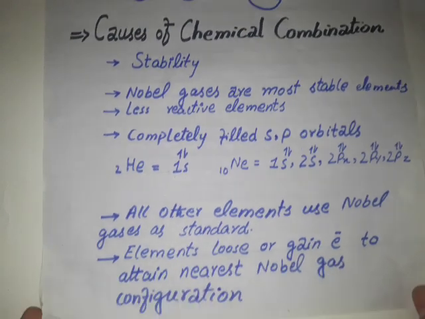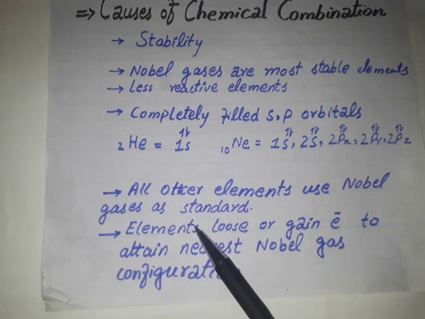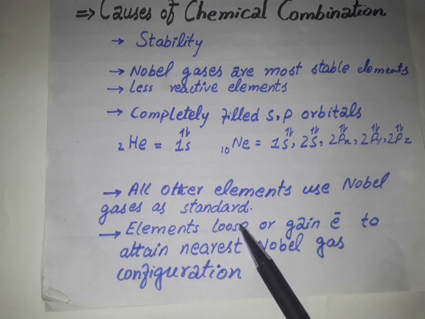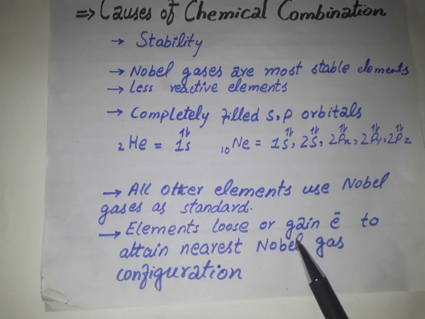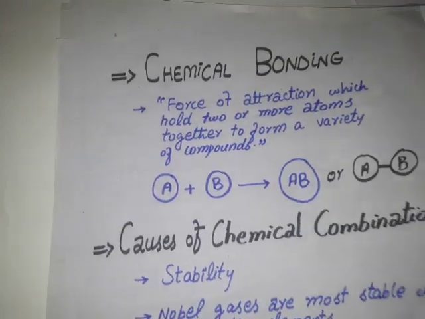So due to the stability of the noble gases, all other elements use noble gases as a standard, and they want to become stable by losing or gaining electrons to attain the nearest noble gas electronic configuration. Here we will see the examples of some elements.